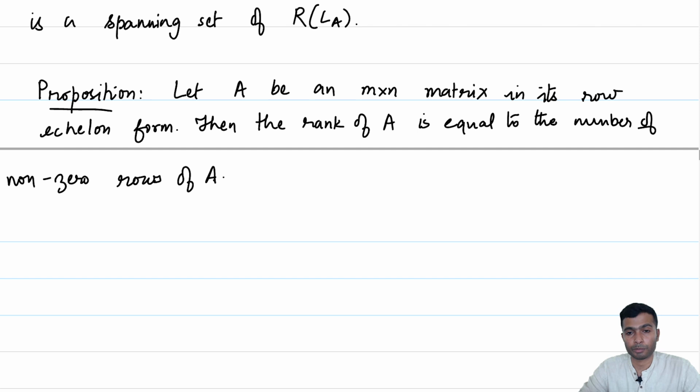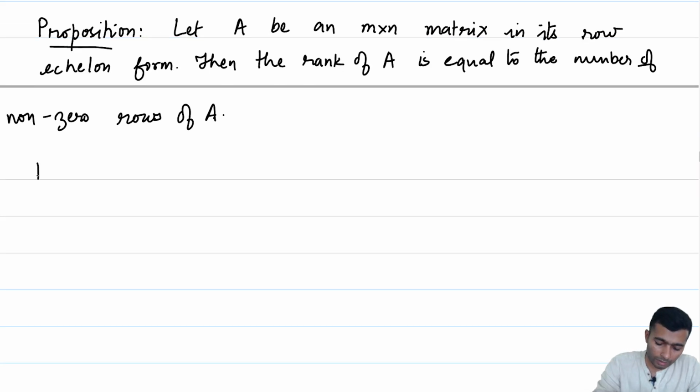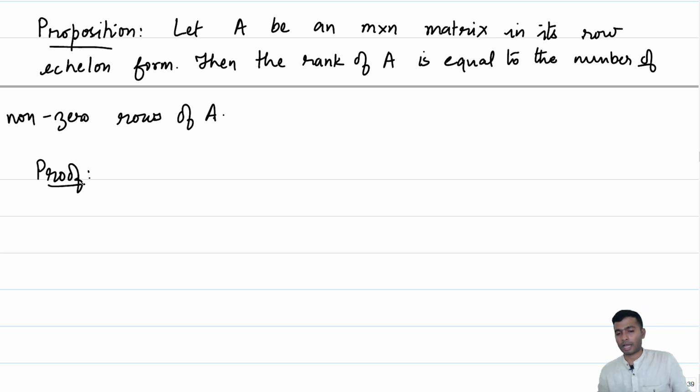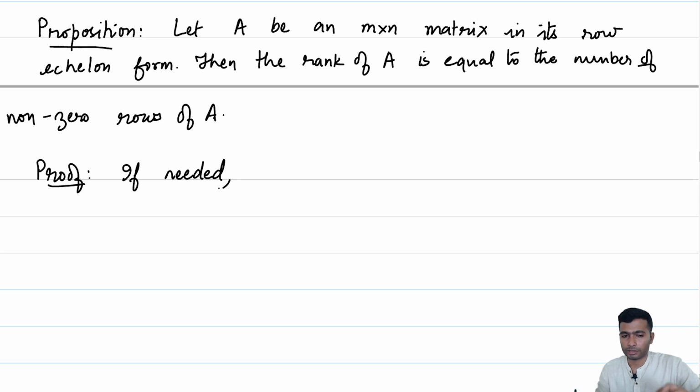Okay. So, let us give a proof of this. We noted that the rank of a matrix A is not changed after you multiply by an invertible matrix. So, if needed, multiply by the elementary matrices which interchange rows.